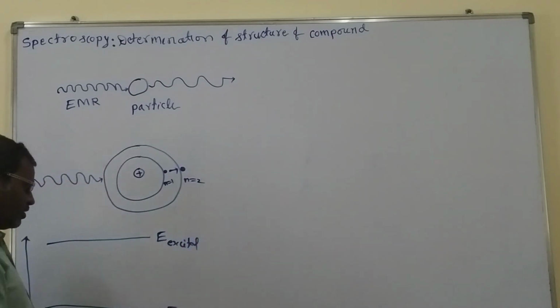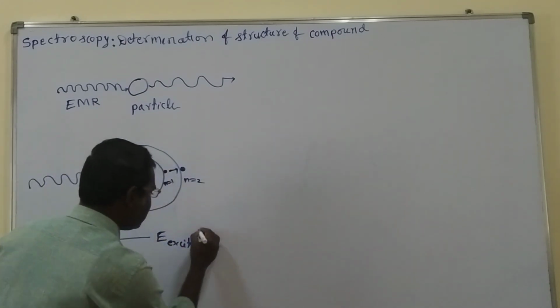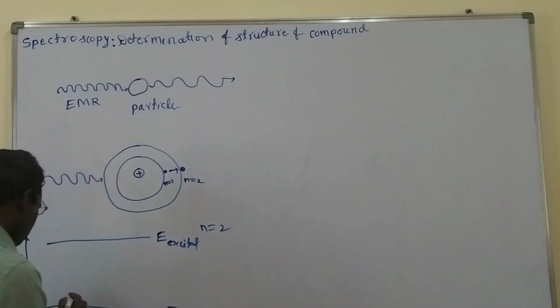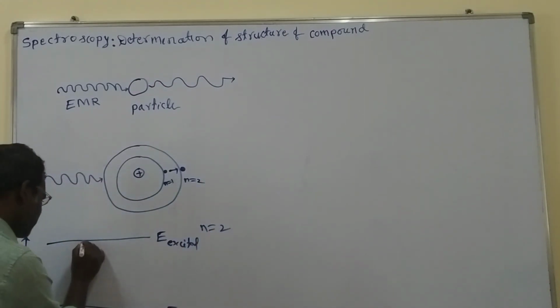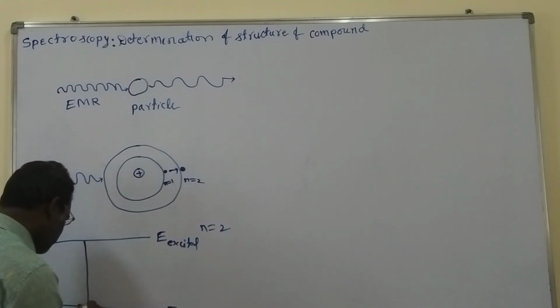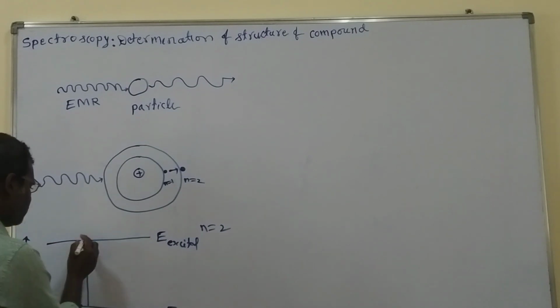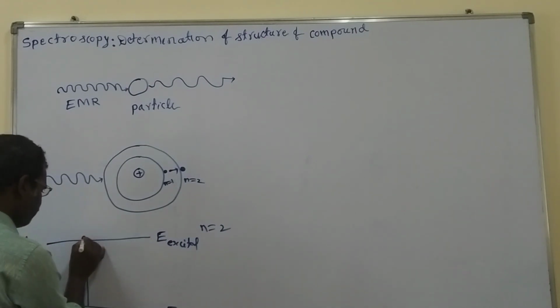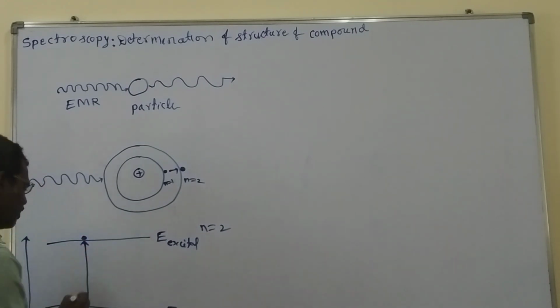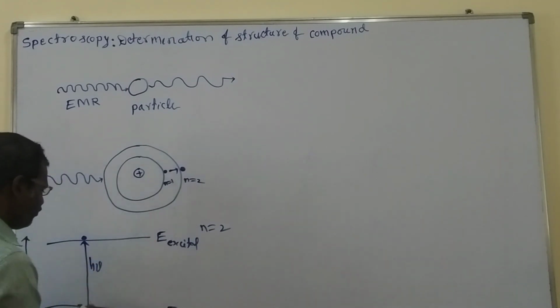Okay, excited state. Here n is equal to 1, here it is n is equal to 2. So now here we have the electron. If you provide the energy, this electron can go into the higher energy level. Okay, so it is coming here. Here it is H nu.